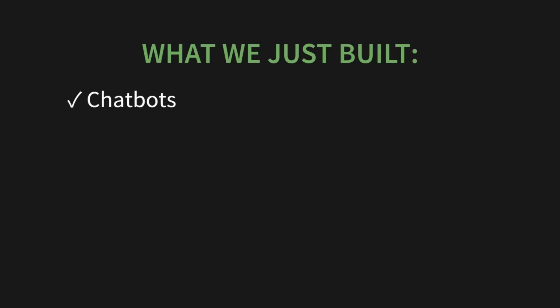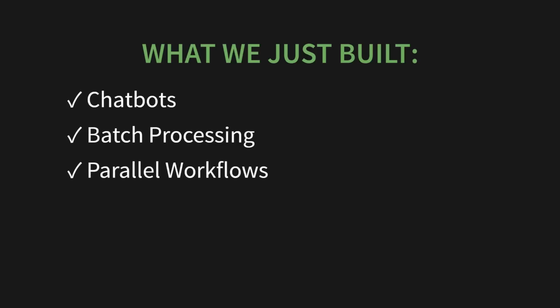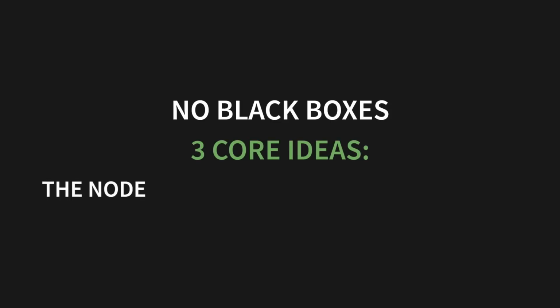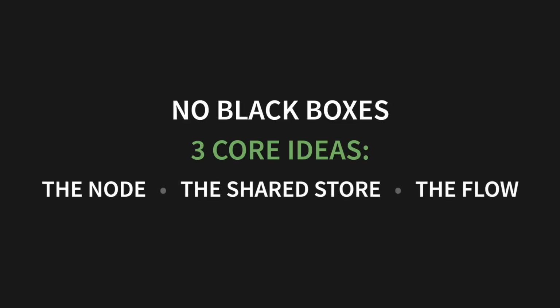And there it is. The curtain falls on the magic show. We have forged an entire LLM ecosystem, from simple logic to chatbots to parallel batch processing to full-blown agents. And we built it all on a foundation of just 100 lines of code. We have torn open the black boxes. There are no mysterious, all-powerful classes doing the work for you. There is only the node, the shared store, and the flow.